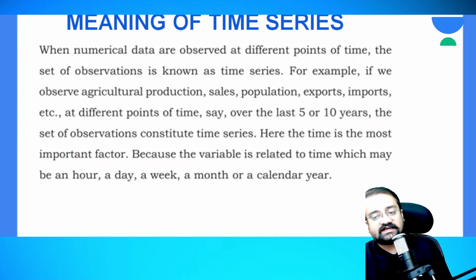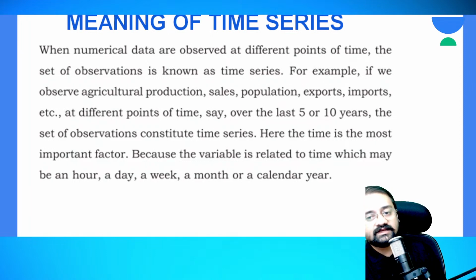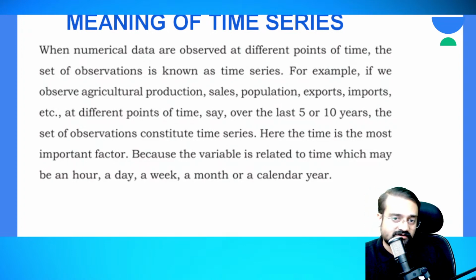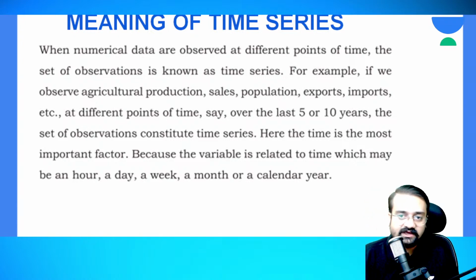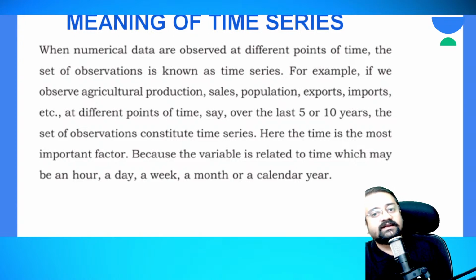So those were the definitions which were exactly given by those statisticians. Whenever you are writing the definitions, you cannot change the words, you have to write them as they are. But whenever you are told to write the meaning, you can write it in your own words, but those keywords should be there, that is statistical observations, chronology, these words should be there, right? So remember some of these keywords, if you use them you will get full marks in your answer paper, right? So next one, meaning of time series.